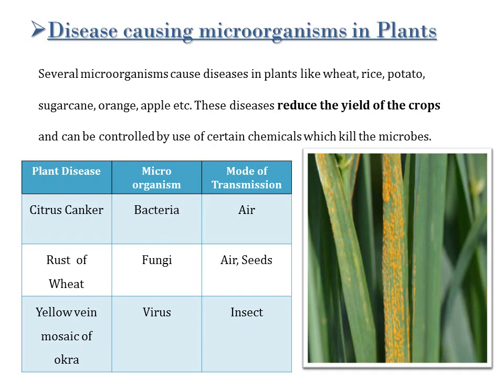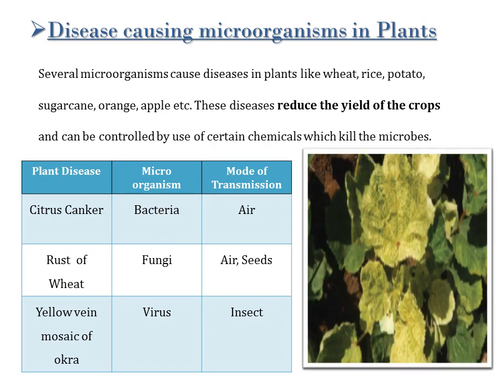The third plant disease is the yellow vein mosaic of okra. You know what okra is? Okra is bindi or lady's finger. The microorganism which causes this disease is virus, and the mode of transmission is an insect. It's mainly called as white fly that transmits this disease called as yellow vein mosaic. See, we could see the difference in this. From the green leaves, these become yellow and it would be like a mosaic pattern.